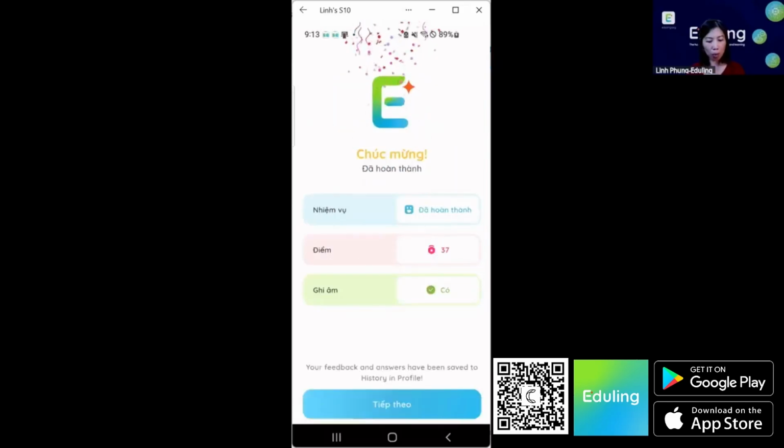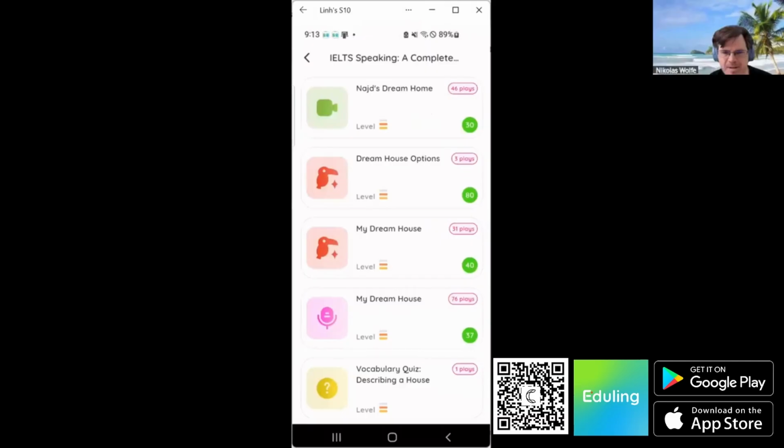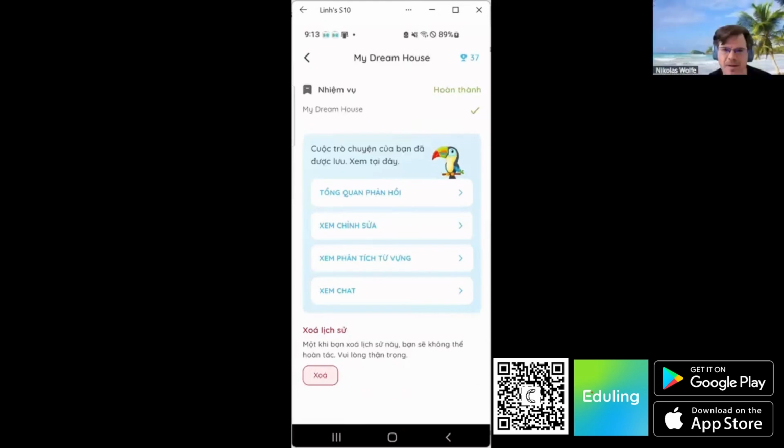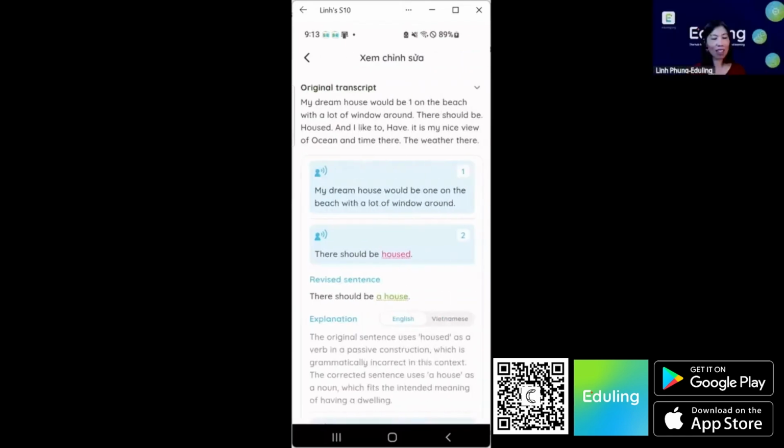But when you, oh wait, I was going to point out that while you're looking at the feedback screens, like the overview and the corrections and the vocab analysis, the dialogue box at the bottom is still there. So you can be looking at your feedback and be talking to it about it. At least when I was testing it, I thought that was kind of cool because you can say, like, what was going on with sentence 2? What mistake did I make? And it explains it, but if you have additional questions, you can get those answered. That's what Nick was talking about.